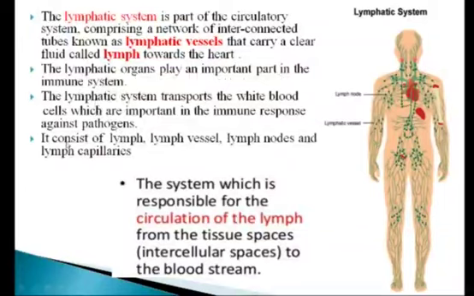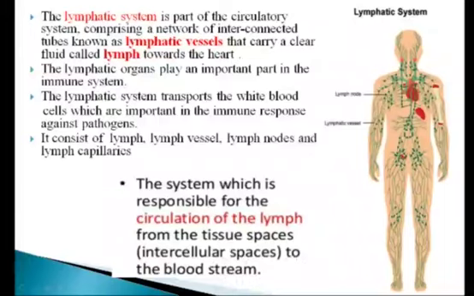Now, this lymphatic system consists of lymph vessels, lymph nodes, and lymph capillaries. Here you can see lymphatic vessels and lymph nodes, a network of interconnected lymphatic vessels and lymph. The system responsible for the circulation of lymph from the tissue spaces to the bloodstream is the lymphatic system.